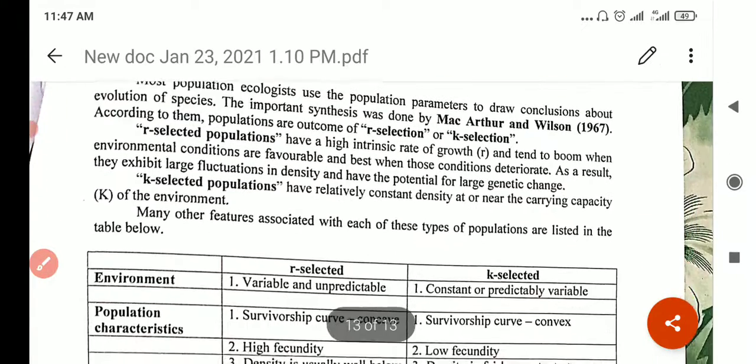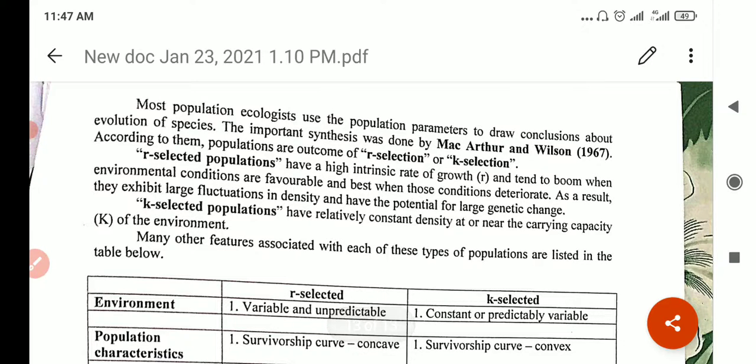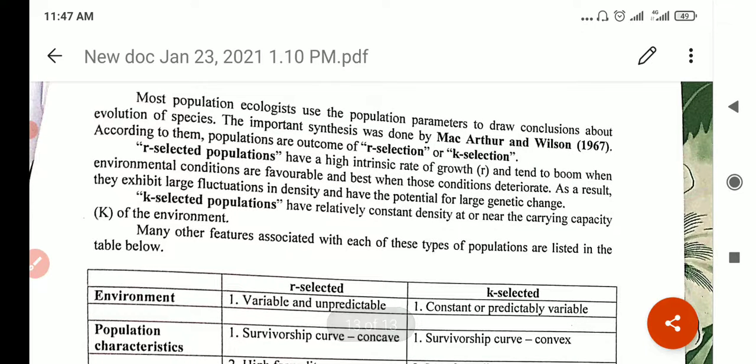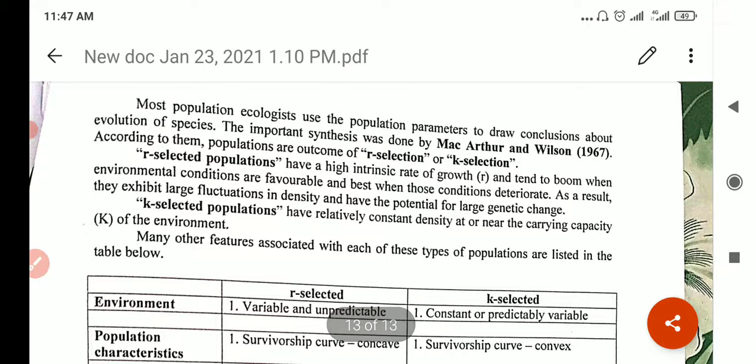Then most ecologists use some parameters to draw conclusions about how populations have evolved. There was a theory called R and K selection, given by MacArthur and Wilson.